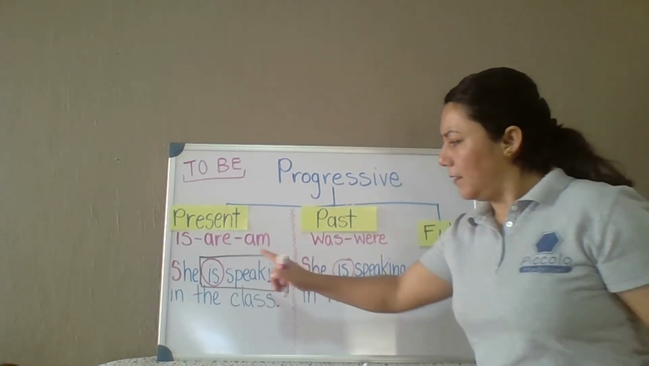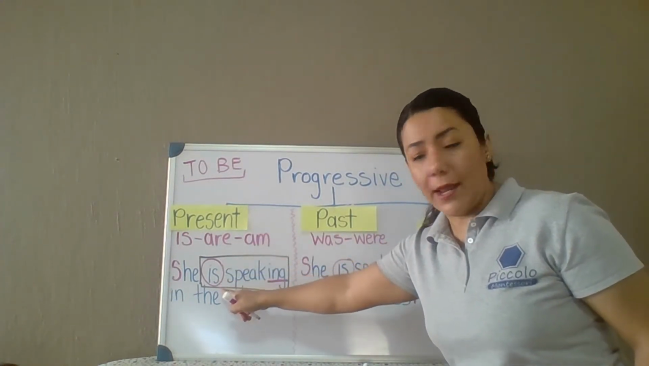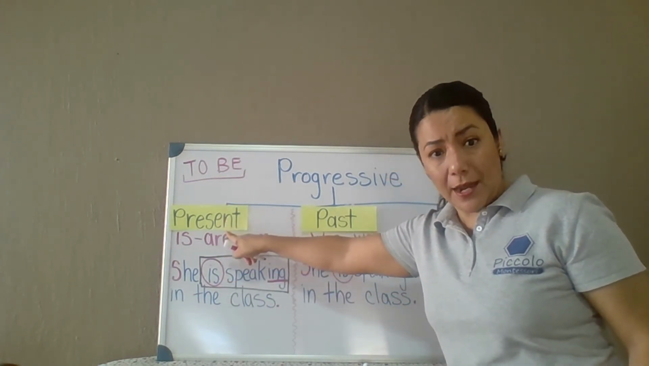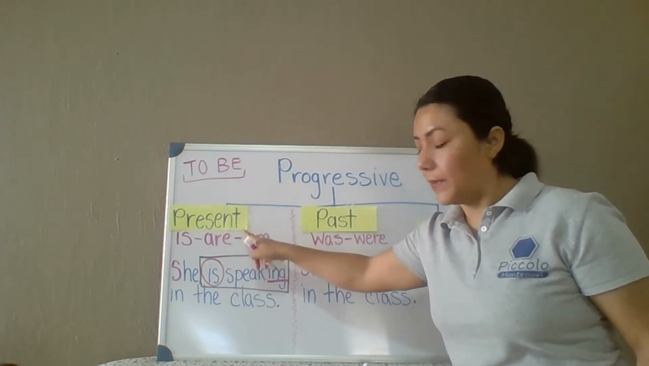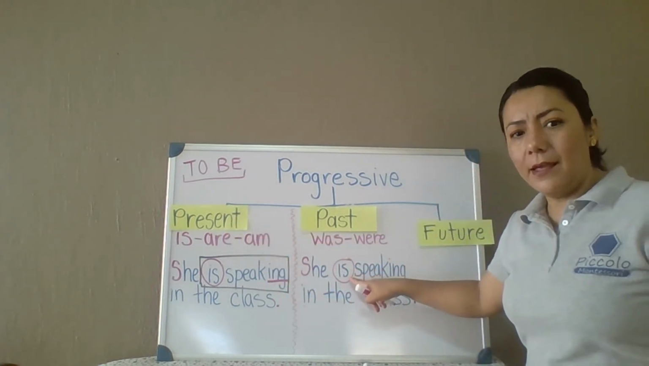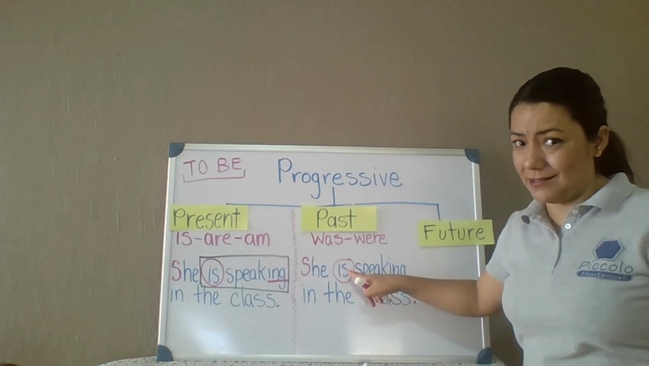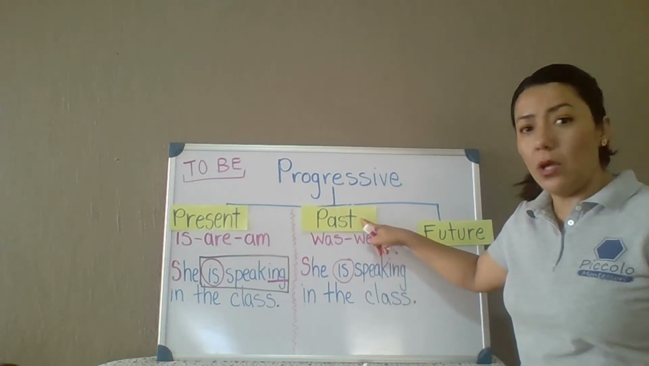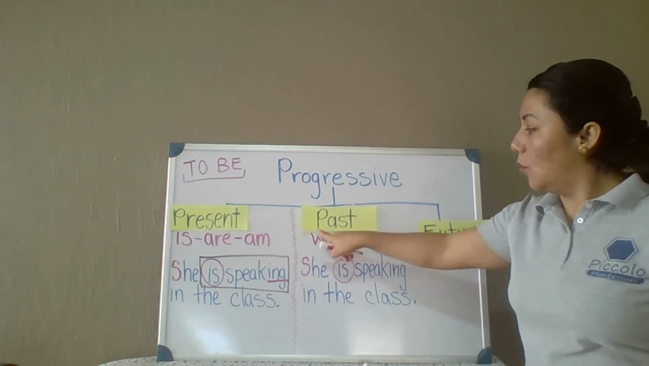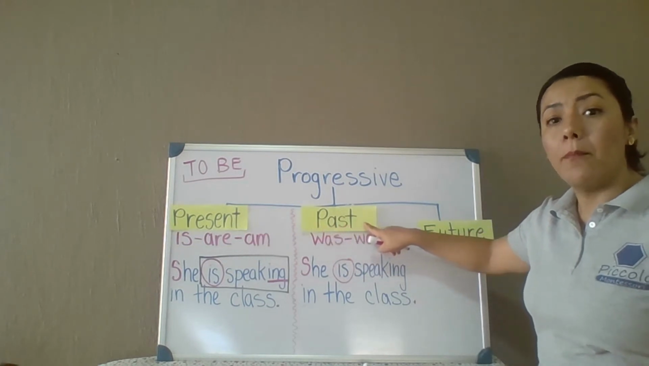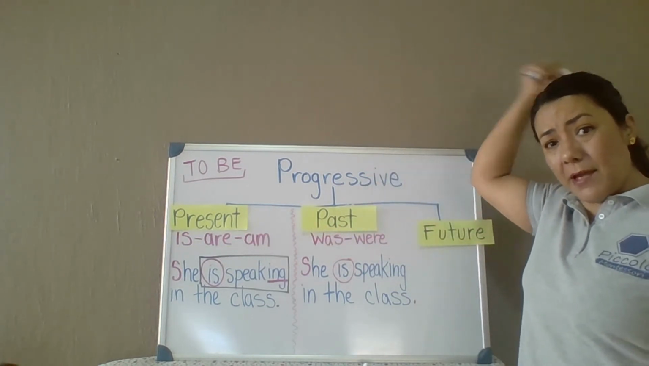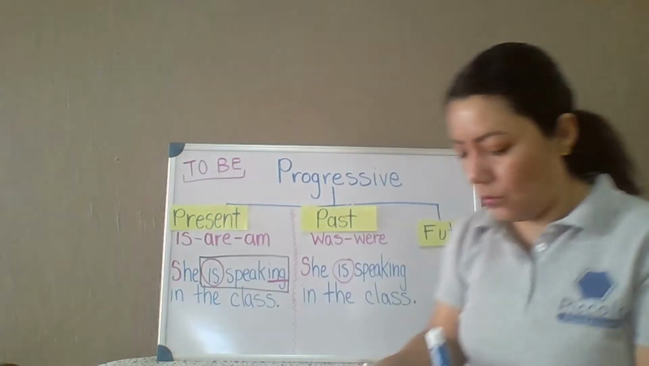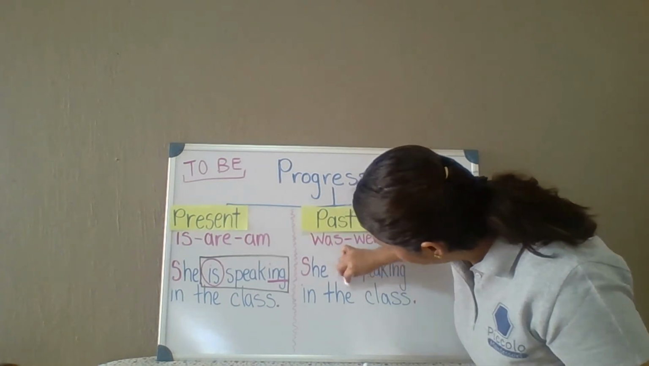Wait a minute. This sentence is correct because the helping verb is in present and we're talking about present progressive. But in this case, is in present. Are we talking about present in this example? No. We're talking about what? Past progressive, past. Bye-bye, finished action. So the first thing we'll do is we will erase this because it's not correct.